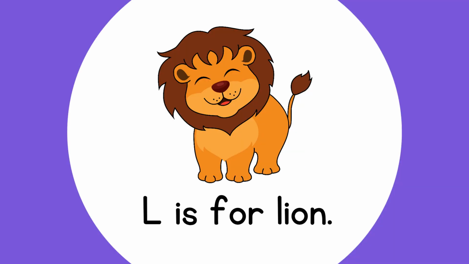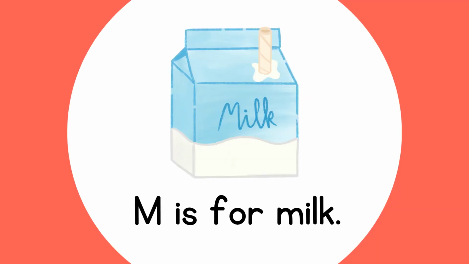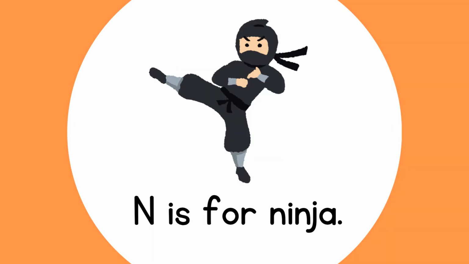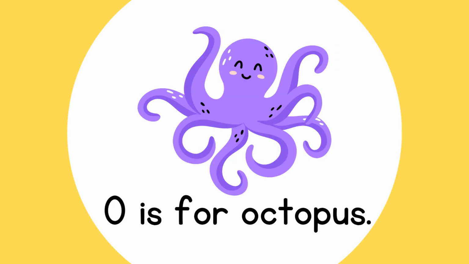L is for lion. M is for milk. N is for ninja. O is for octopus.